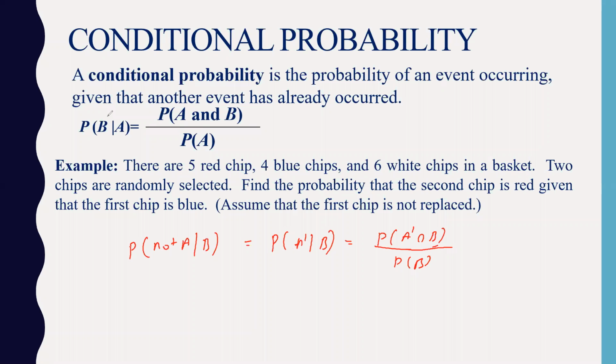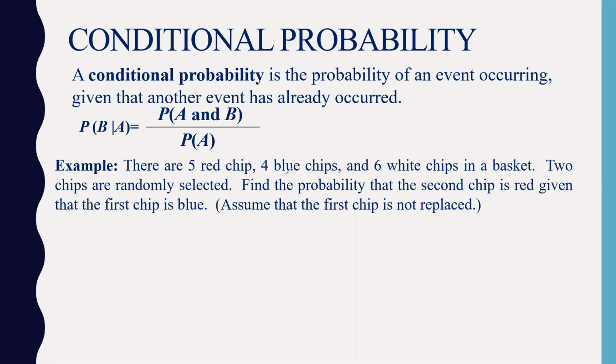There is no change in the formula of conditional probability. If it is complement here, then this will be complement here. That's all. No change in the formula. But how to calculate this, we will see in the problem, because I need to have a certain event associated with A so that I can find A intersection B with complement. So the formula will not change. Okay, now quickly go for this problem.